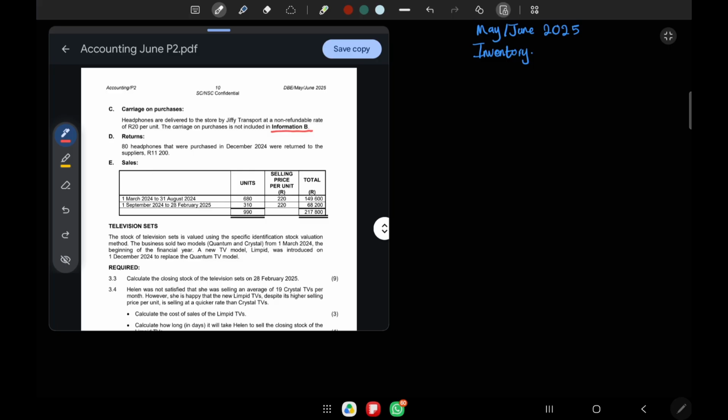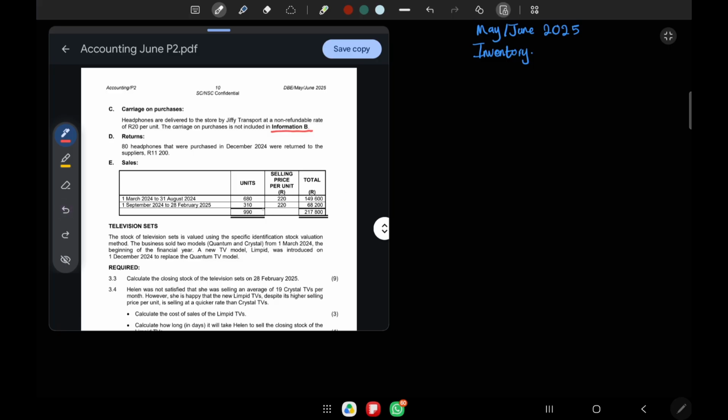1st March 2024 to 31st of August 2024, we sold 680 units. Remember, it's the sales information, meaning what we sold. So the selling price per unit, selling price meaning how much one headphone was worth. Remember, we're dealing with headphones. 680 units is a lot of units, and we sold them at 220. So we say 680 times 220, which is 149,600. This figure makes sense.